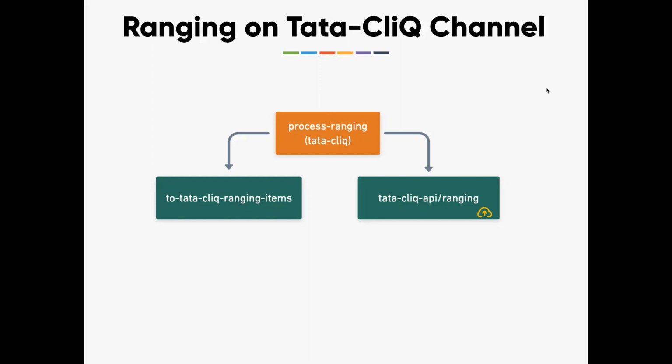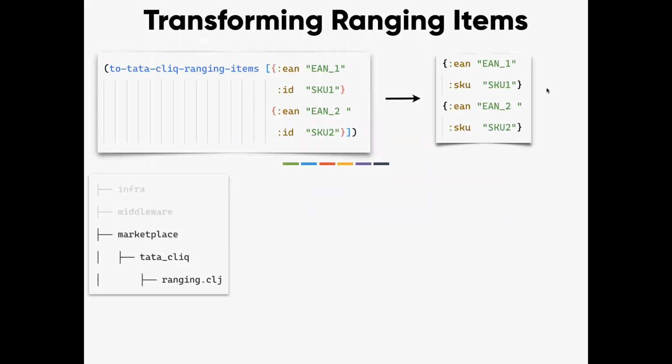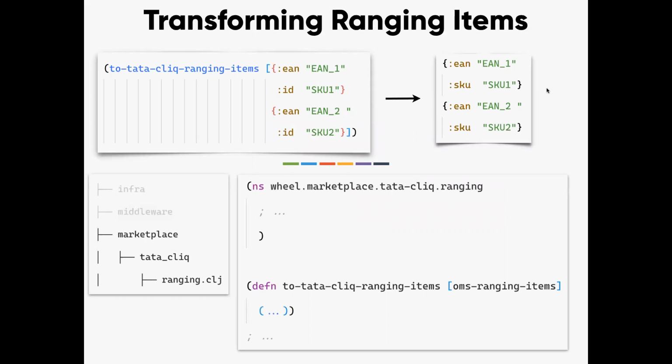Okay, this is the level. From this we are going to move up. So there are two tasks that we need to accomplish here. We need to transform that object. Remember that we have ID in OMS. It has to be transformed to SKU in Tata Click before we do the operation. So right now, under ranging, I'm going to have a function which takes this input and transforms that to what Tata Click expects.